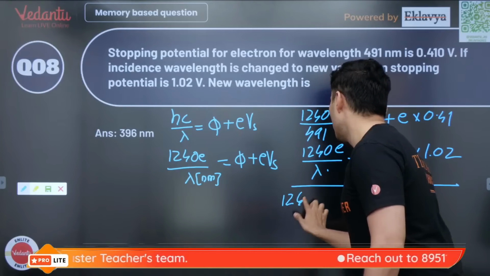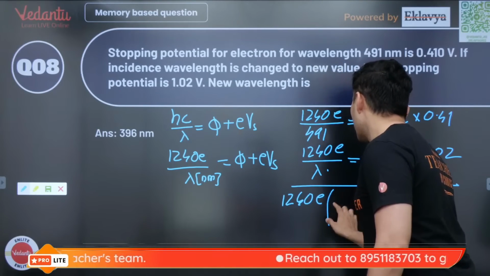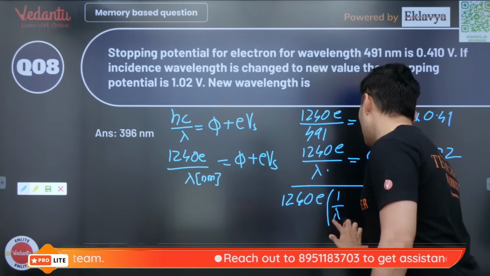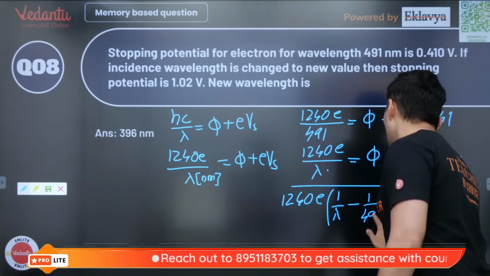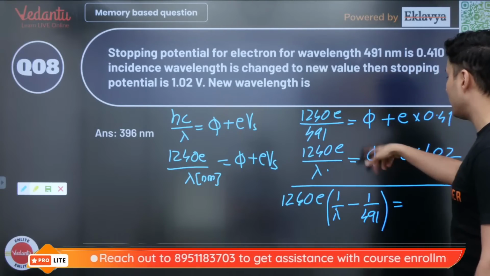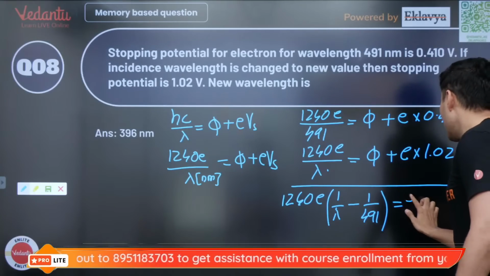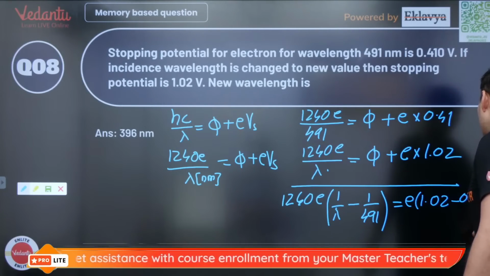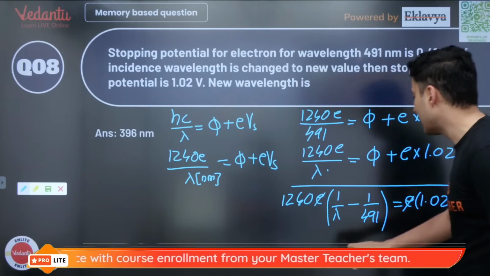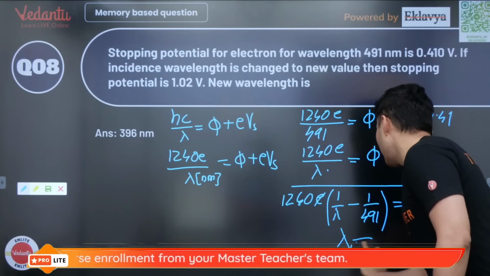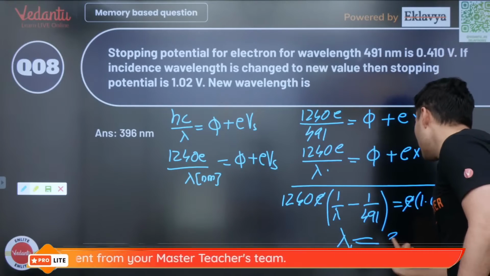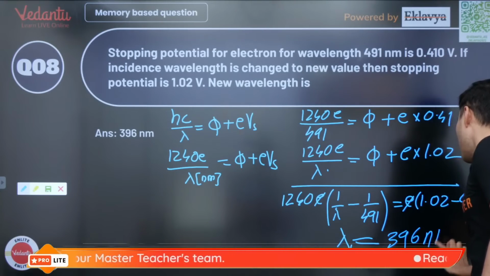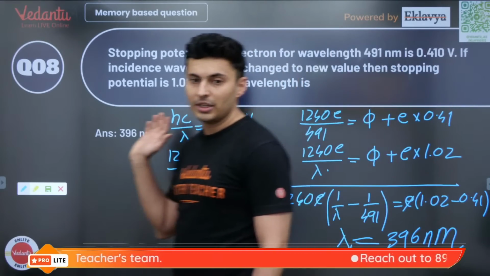You will get 1240 into E. Okay. You will have 1 by lambda minus 1 by 491.5, minus 5 will go off. So this will become E into 1.02 minus 0.41. Now this E and this E will cancel. Solving this, you will get the value of lambda, which comes out to be 396 nanometer. That's it. That's how you need to do it.